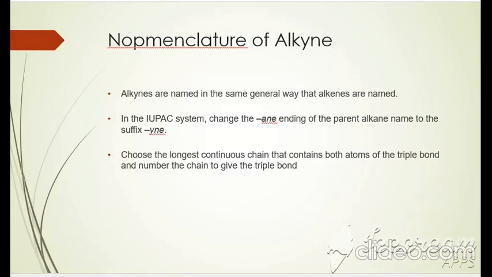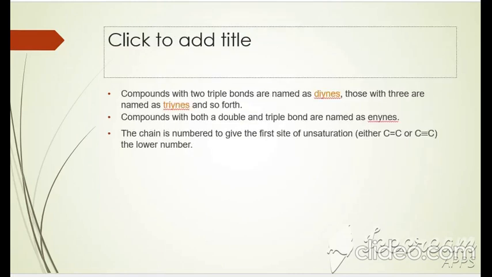If both triple bonds and double bonds are present in the compound, then the ending "ene" is given to the root, and you can write here as such. Here is 3-pentene, 1-yne. Preference should be given to the double bond, and the substituents and their alphabetical ordering, their names are going to be the same as we have discussed in the nomenclature of alkane.